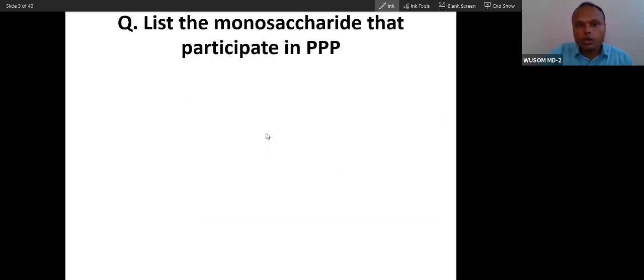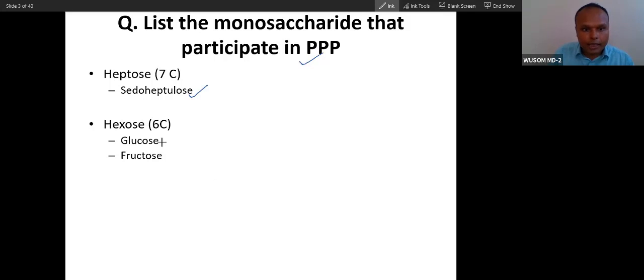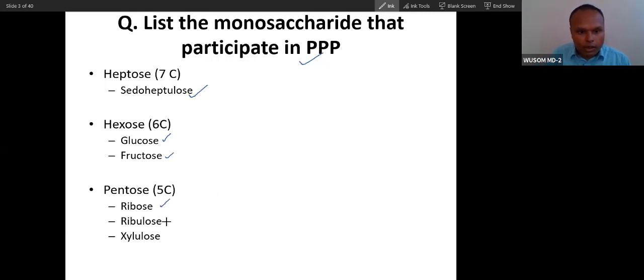How does it happen? Many sugars are present here. List the monosaccharides that participate in the pentose phosphate pathway. If you study this pathway, you will study all the monosaccharides present here. You can see sedoheptulose, 7 carbon. Hexoses are present here: glucose and fructose are involved in this pathway. Now pentoses: ribose, ribulose, xylulose.